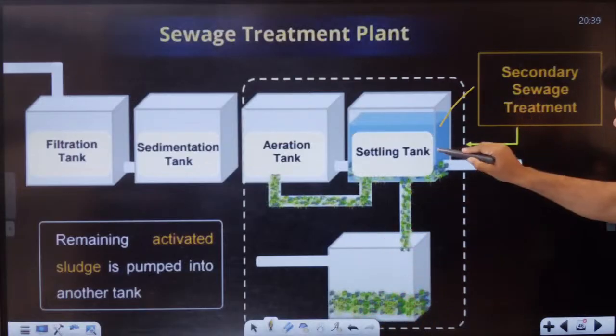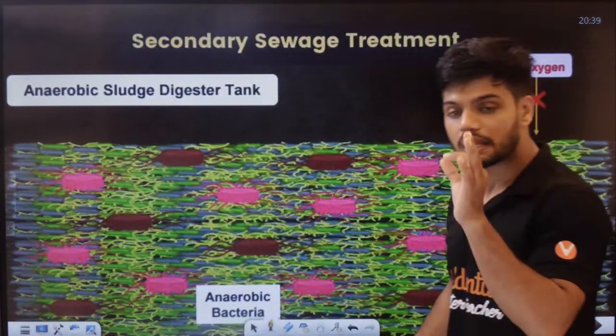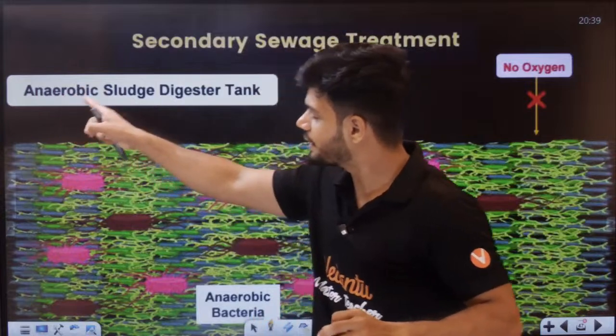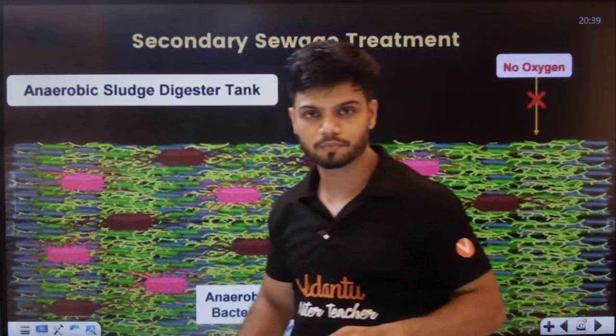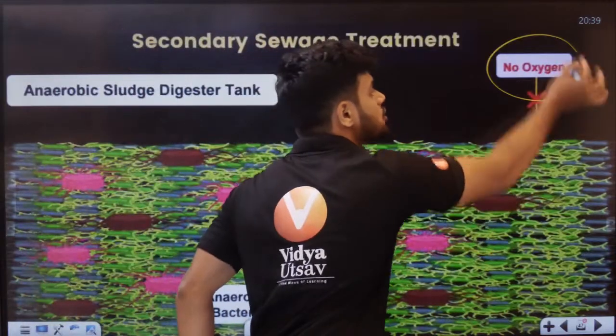Top part is sent here. Can you see the top part is sent here? Okay. Now, what is the last tank called, students? Last tank is called the anaerobic sludge digester tank. It is called anaerobic. It means what? There is no oxygen here.